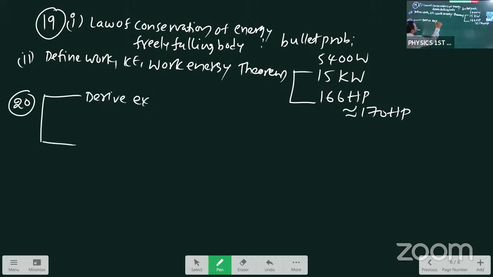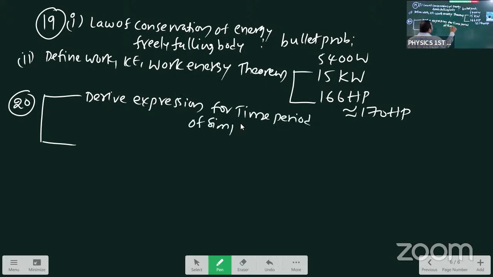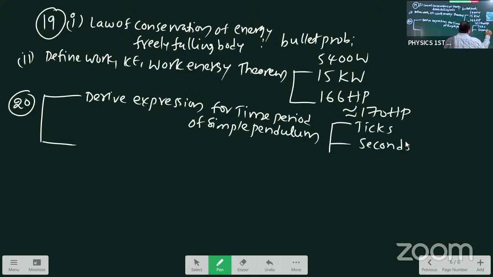Derive expression for time period of simple pendulum. Simple pendulum, T is equals to 2 pi under root of L by g. For this one, 3 cases. Ticks. Seconds pendulum. 7 by 16 meter decrease problem. So, this is the 20th first question.